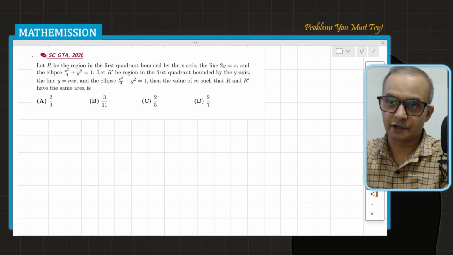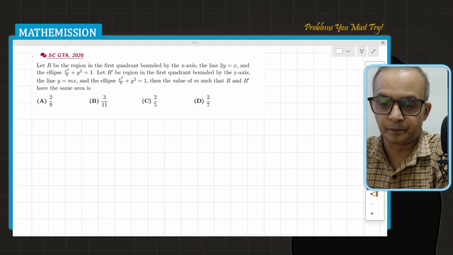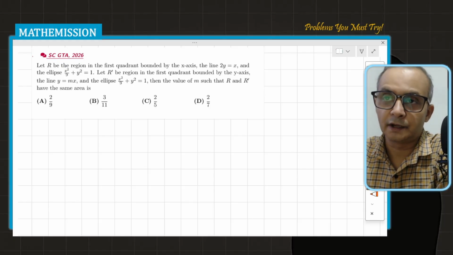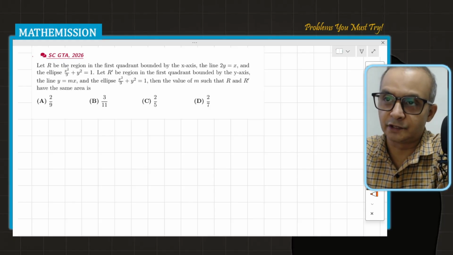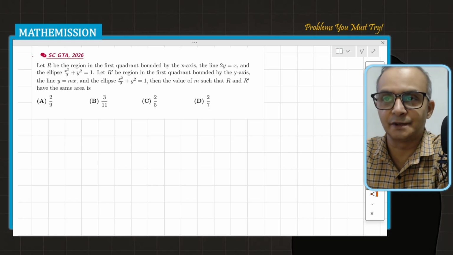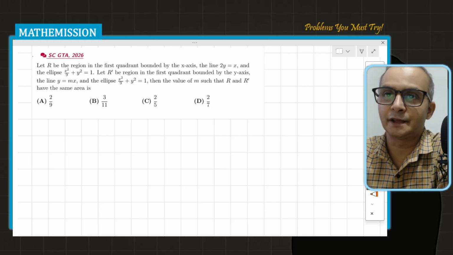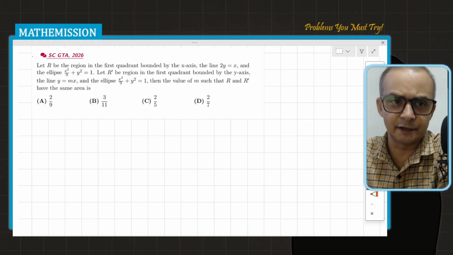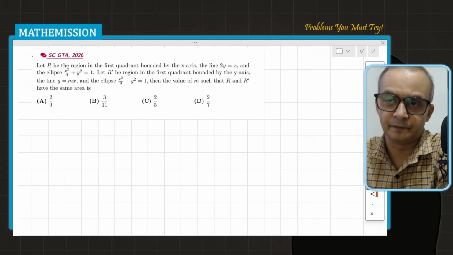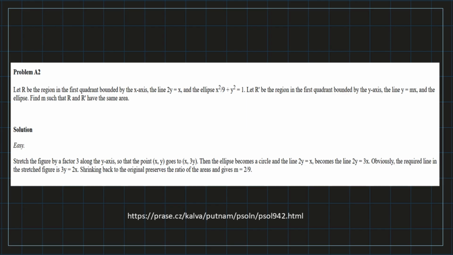So I solved this question in my way, and then I also did some research, not that big, but I just searched on Google, and I found that this question was originally asked in the 1994 Putnam examination. I got the solution there, which is different from the solution I thought of, and that solution was very elegant. You can see the solution on any platform where solutions are provided.